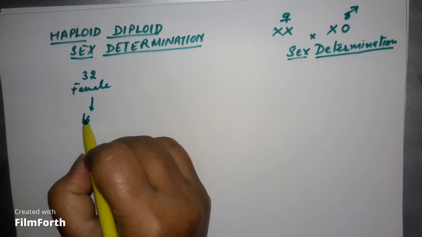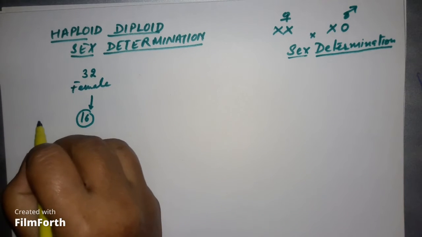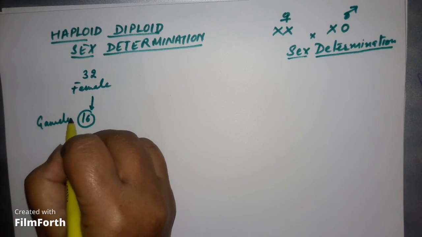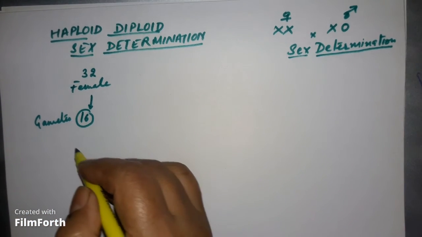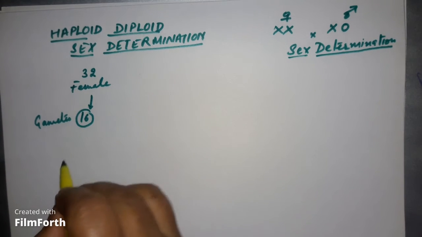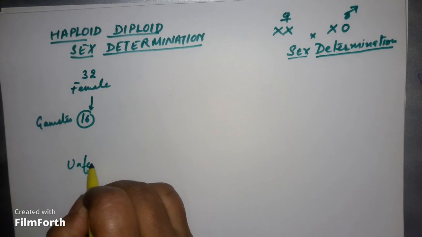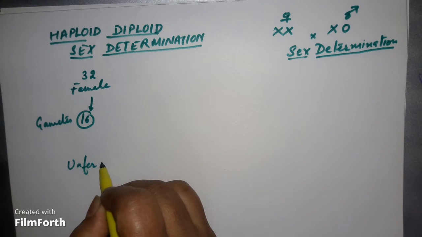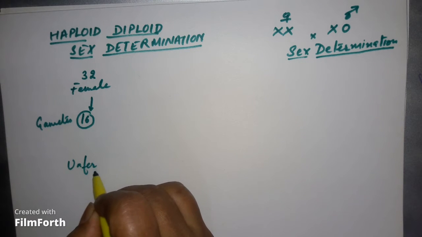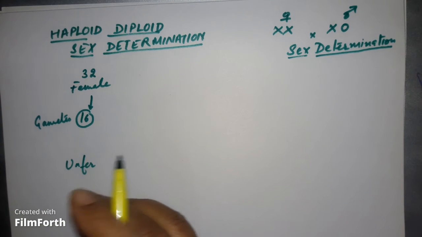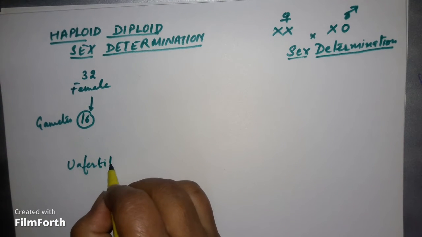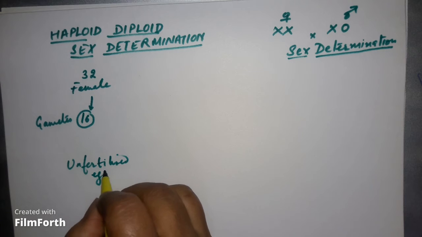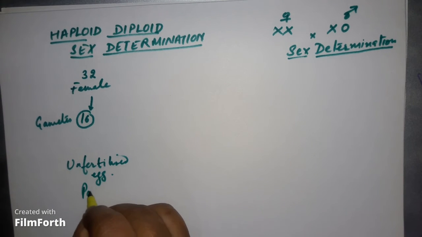The gametes will have chromosome number 16, and if the egg is fertilized, it will produce a female. An unfertilized egg will develop by parthenogenesis.